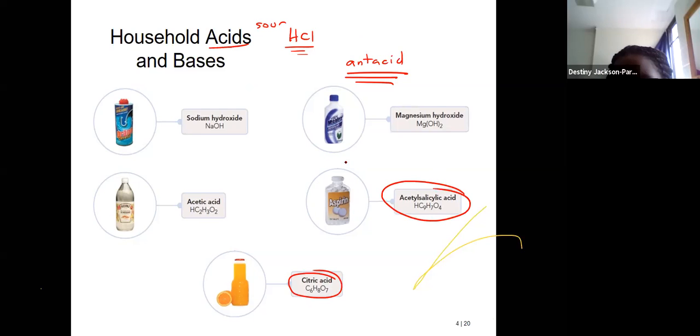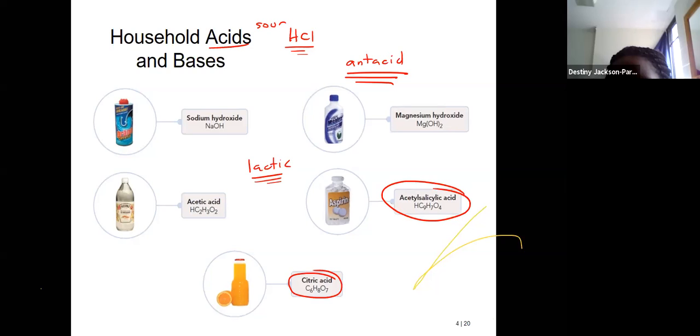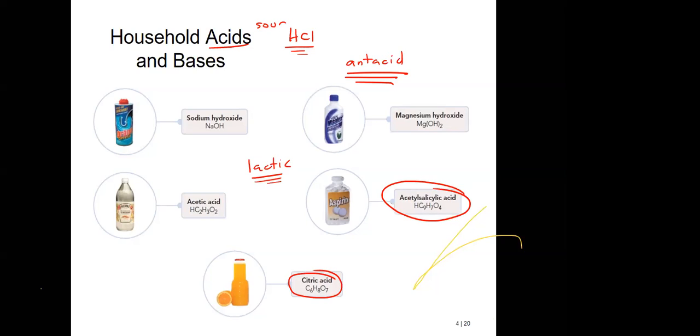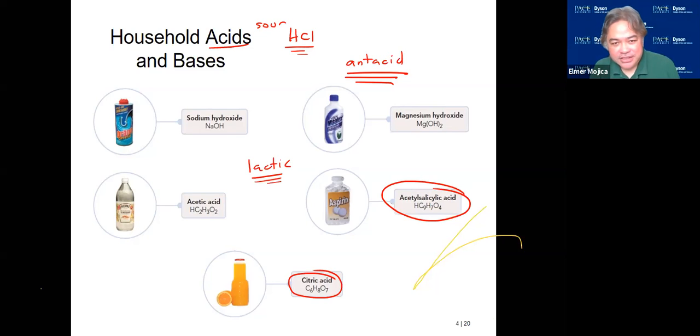What is lactic acid? Lactic acid, that's what we call the one that you have in your body. It's an acid. Isn't that the one that's in your muscles? I thought that was milk. Yeah. So as long as the name you have is acid, then that is an acid.